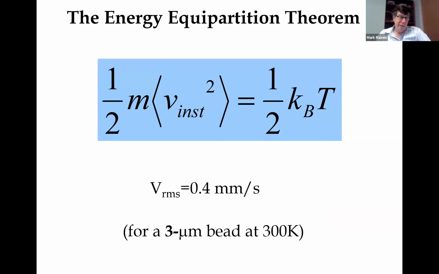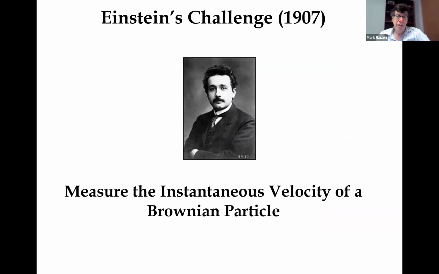But if you could measure that, then what Einstein predicted was very simple. He said that you should see the average kinetic energy is equal to, in one direction, 1/2 k Boltzmann T, which is known as the energy equipartition theorem. And this simple result was predicted in 1907, but he challenged in